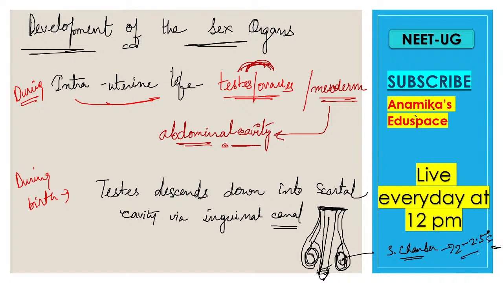So this is an MCQ NEET bomber question, so don't forget to learn this. The scrotal chamber temperature is 2 to 2.5 degrees Celsius less than your body temperature. So if your body temperature is 37 degrees Celsius, then the scrotal temperature where the testis resides will be 35 or 34. Now how the scrotum is formed and how the male primary organ is formed, we will learn one by one. So this was all about the male.